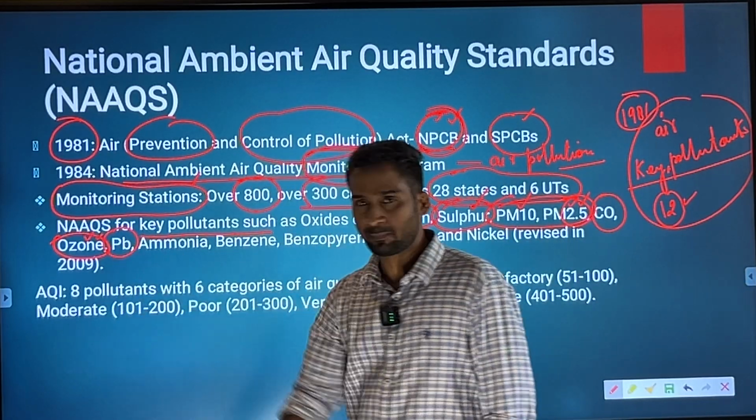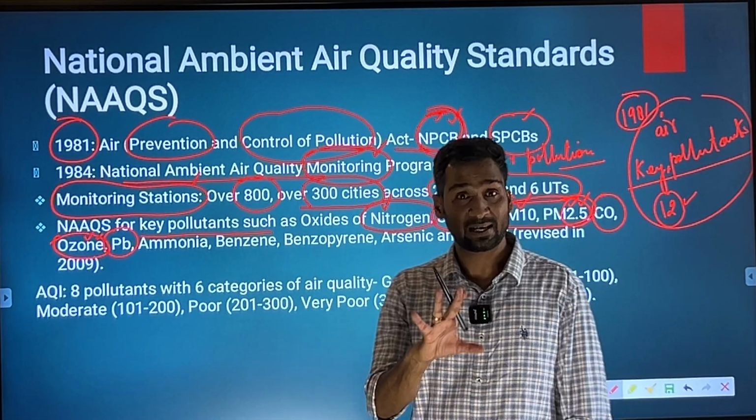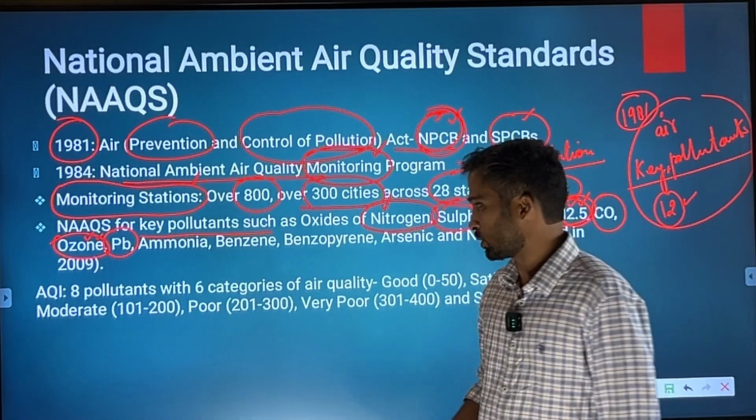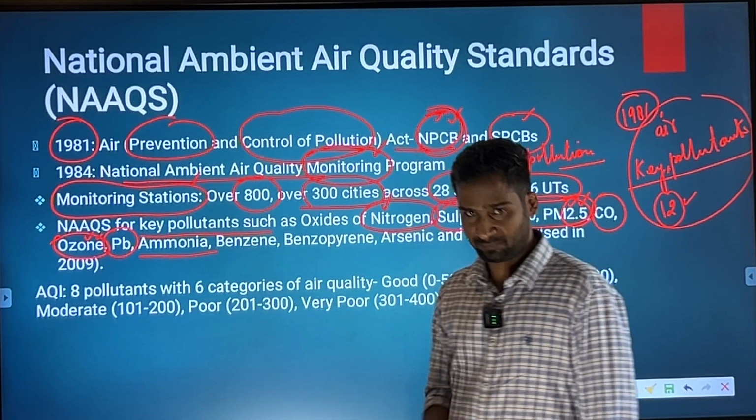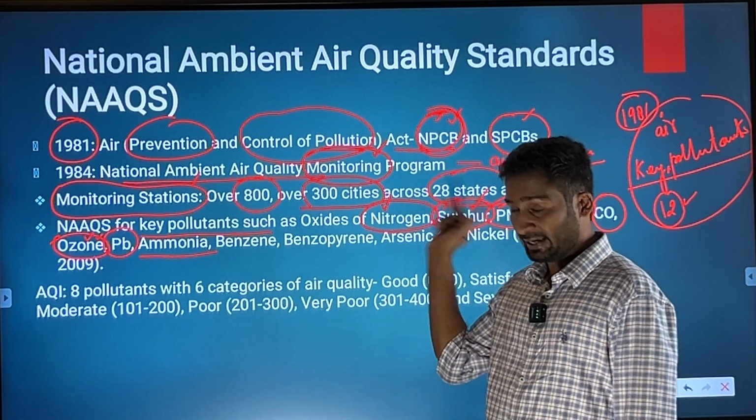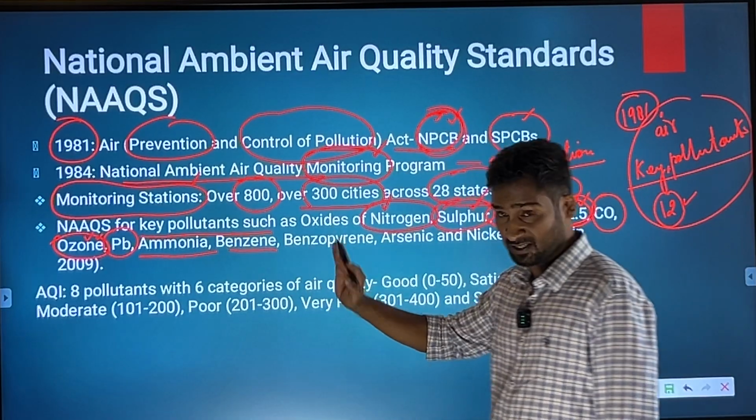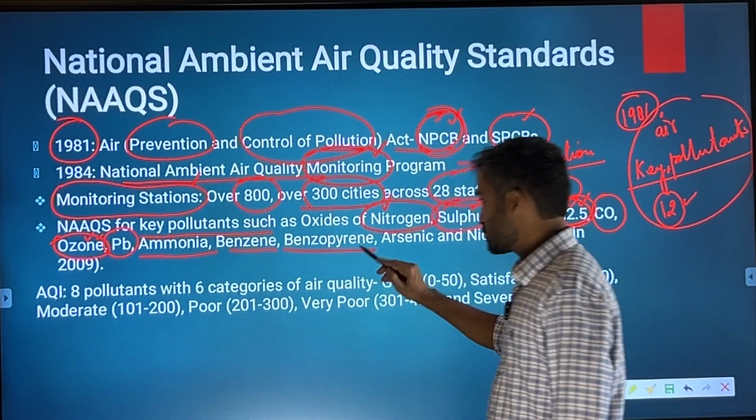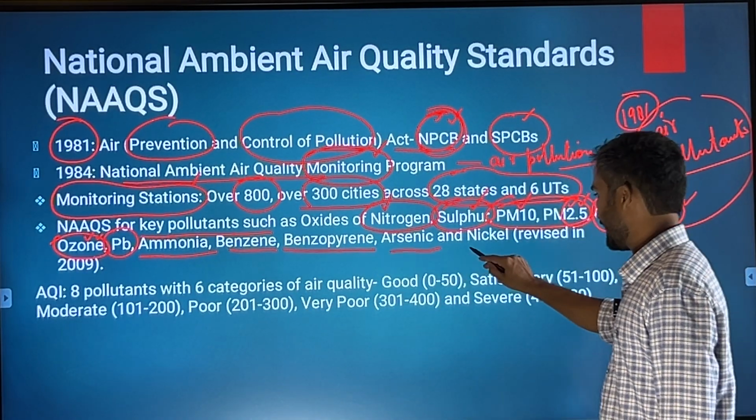Then lead, Pb stands for lead. Lead is carcinogenic, cancer causing. Then ammonia. Another important air pollutant, benzene, yes, very harmful, benzopyrene, arsenic and nickel.